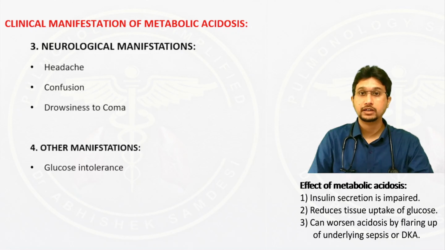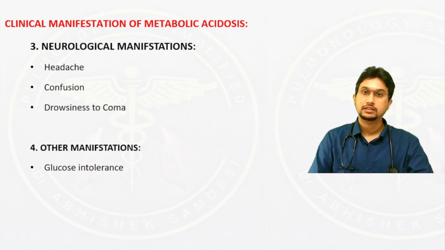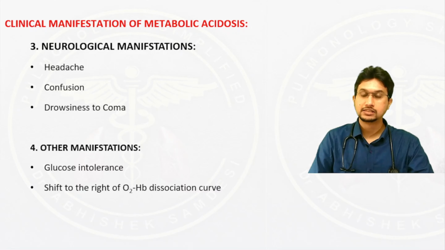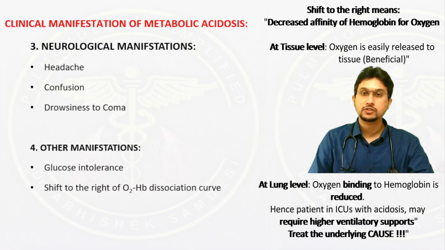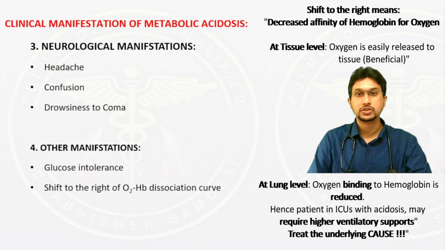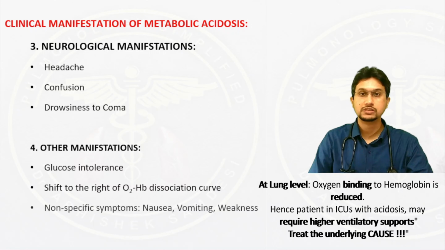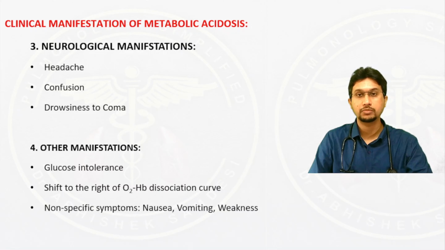This becomes problematic in our ICU cases where the patient is a known diabetic, where the glucose might not come under control. Another manifestation is a shift of the oxygen hemoglobin dissociation curve to the right. The other manifestations are non-specific symptoms such as nausea, vomiting, and weakness.